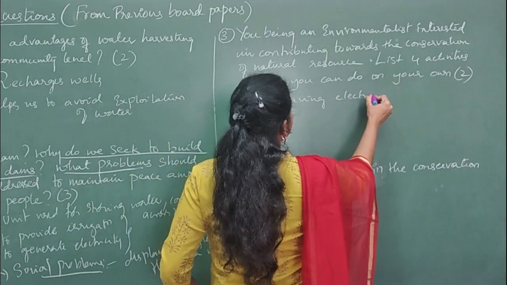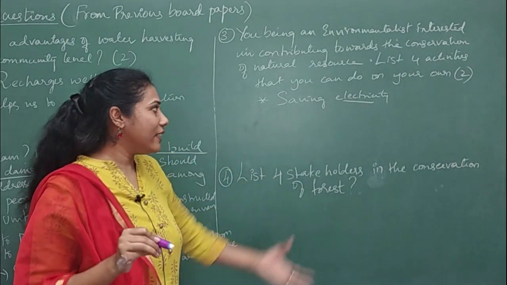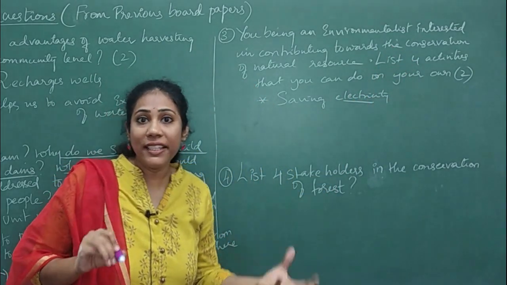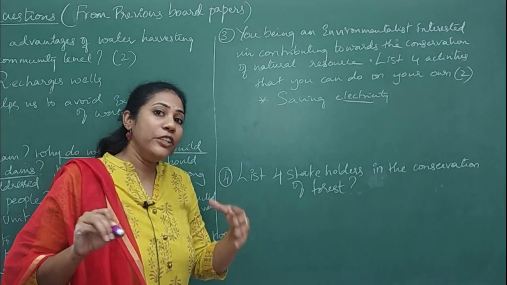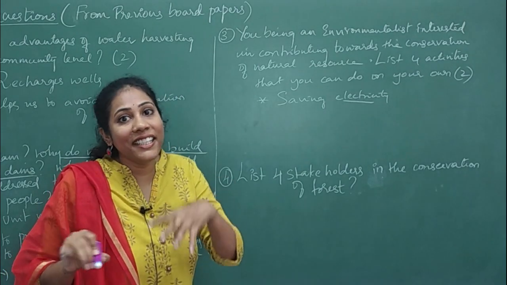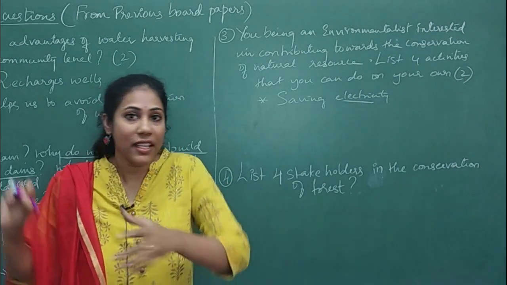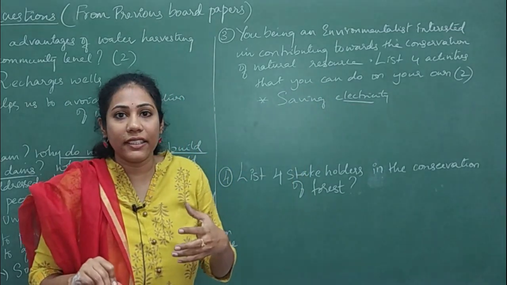Say electricity is a kind of energy that is generated from natural resources. Using natural resources, we are producing electricity. So when you save electricity, indirectly you can conserve, you can save the natural resources, isn't it? So that way I have written the first point as saving electricity.